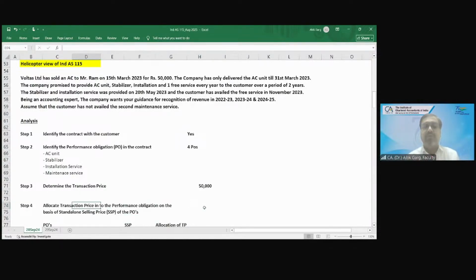The standard says that you need to allocate the transaction price into the performance obligations on the basis of the standalone selling price of the performance obligation. And what is meant by standalone selling price? If you had not purchased the stabilizer from this air conditioner company, you could purchase a stabilizer from any electronic company. You can purchase a stabilizer from the market, right? Day before yesterday, my stabilizer stopped working and I bought one from an electronics company. So there is a market value, a market price, of a stabilizer.